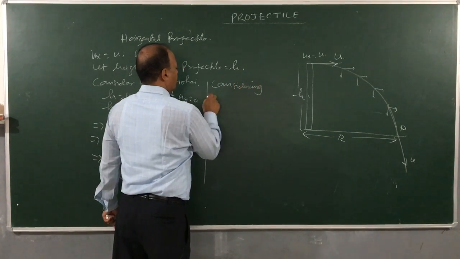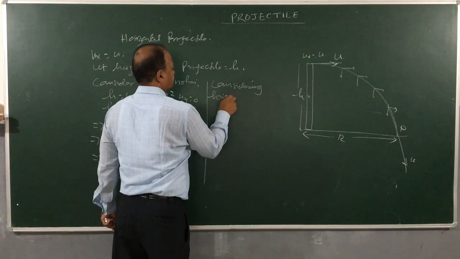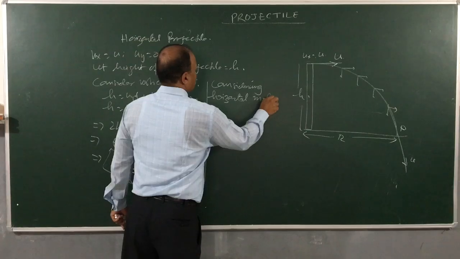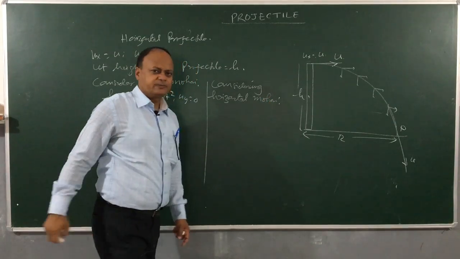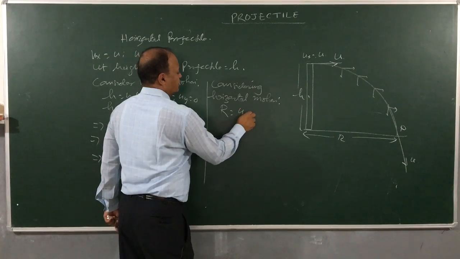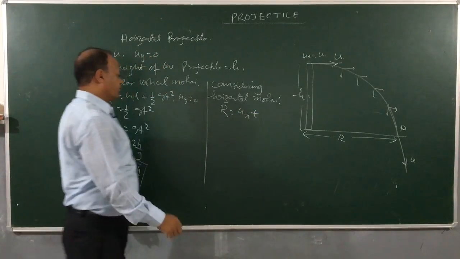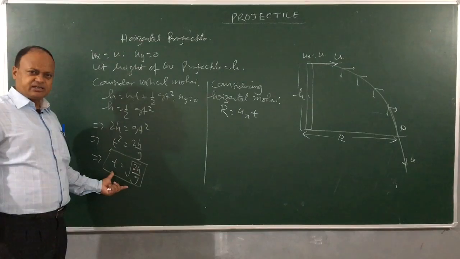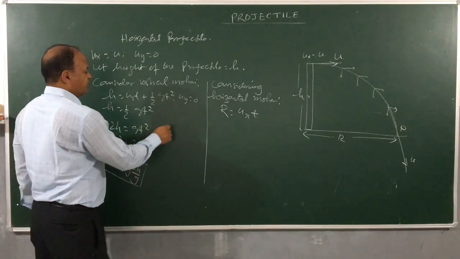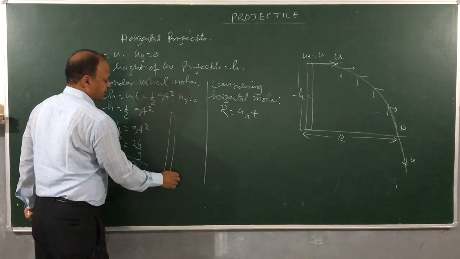Considering horizontal motion. Children, if you consider horizontal motion, then R equals how much here? Ux into t. Well, what is t? T is the time of flight, and how much is that? Root 2h by g. Now remember, this time of fall is the same. Try to understand it nicely.